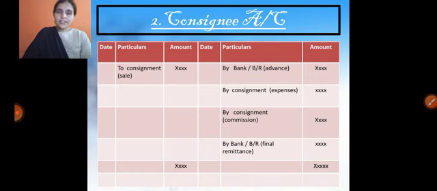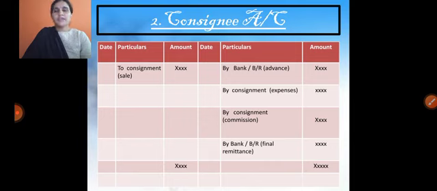Then commission. After promoting the sales, the consignee gets the commission. So if any sales are promoted by the consignee, ultimately he gets the commission, that is taken on the credit side by consignment account.